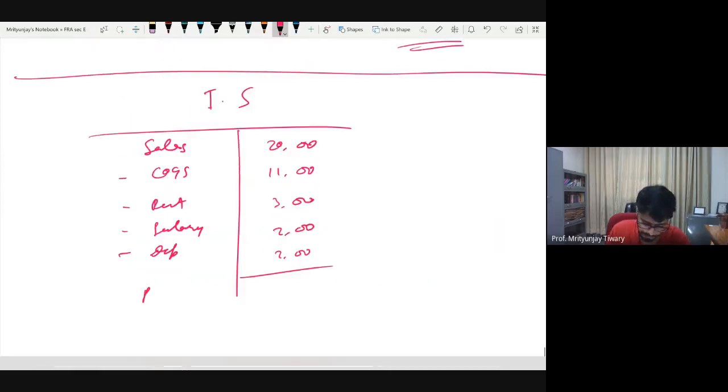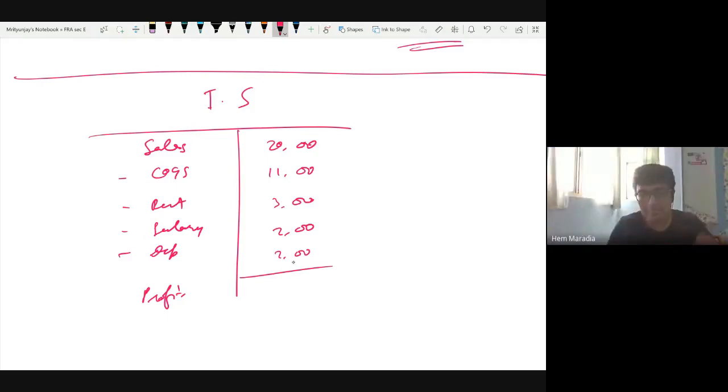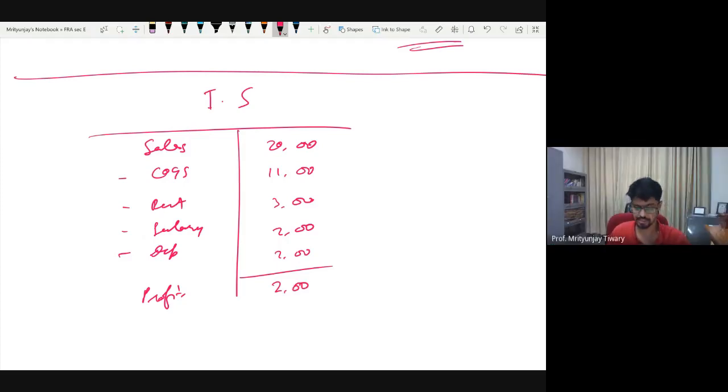So how much is the profit in this example? I hope it is still a profitable business. Did I make the expenses too high? 11 then 2 lakhs. How much? 2 lakhs. 2 lakhs profit. Okay. Now this profit has a specific name. This profit is called profit before tax. Okay.